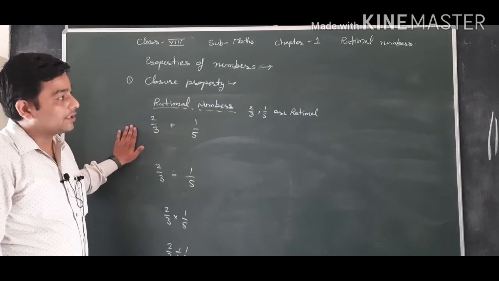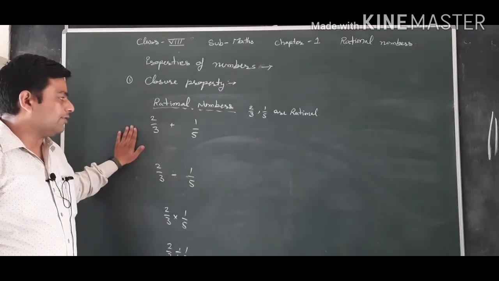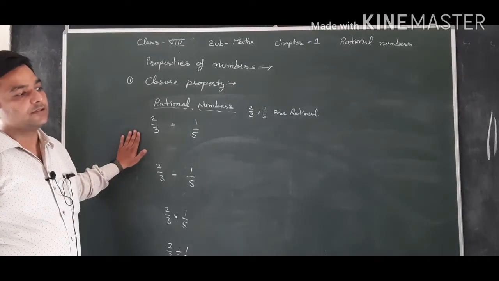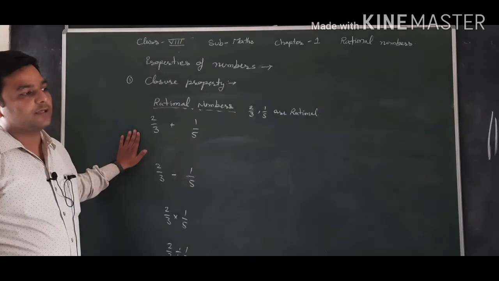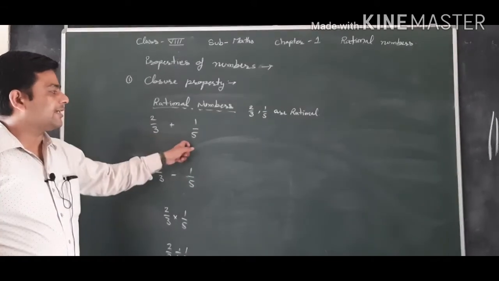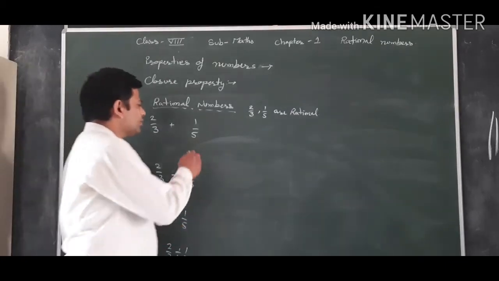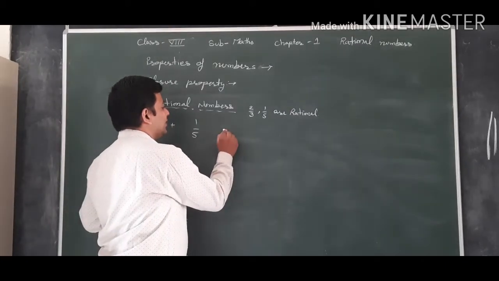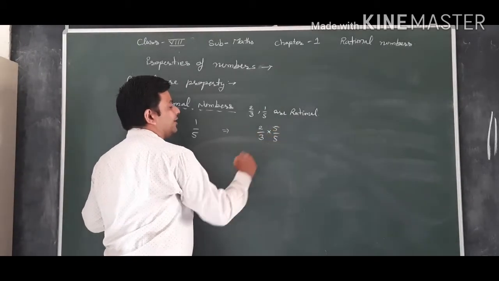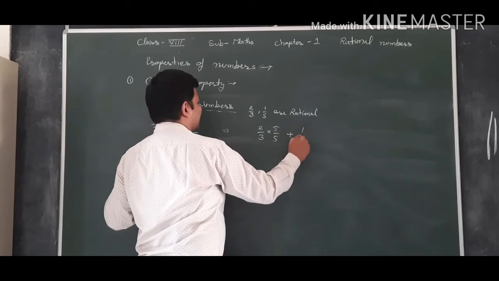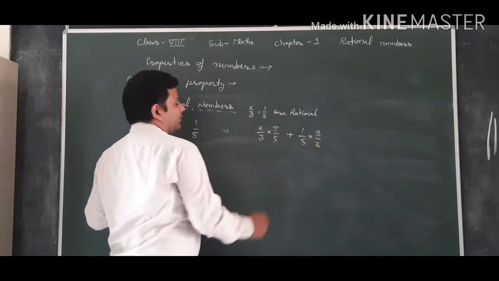If it is rational, then all these operations verify the closure property in rational numbers. For addition, the denominators must be the same. To make the denominators the same, take the LCM of 3 and 5, or multiply and divide the first number by 5, and 1 by 3 by multiplying and dividing by 3.